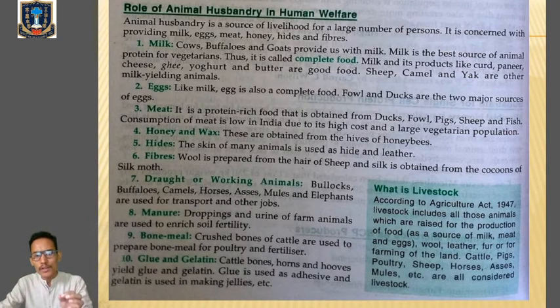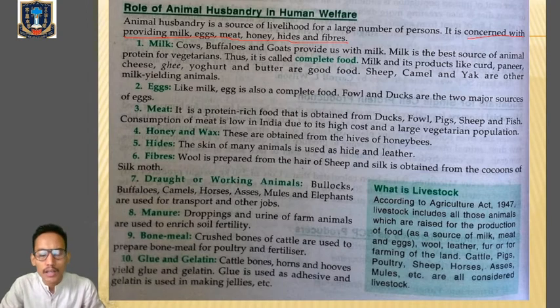The role of animal husbandry in human welfare is concerned with providing milk, eggs, meat, honey, hides, and fiber. All this production we are obtaining from the livestock or the animal by means of animal husbandry.